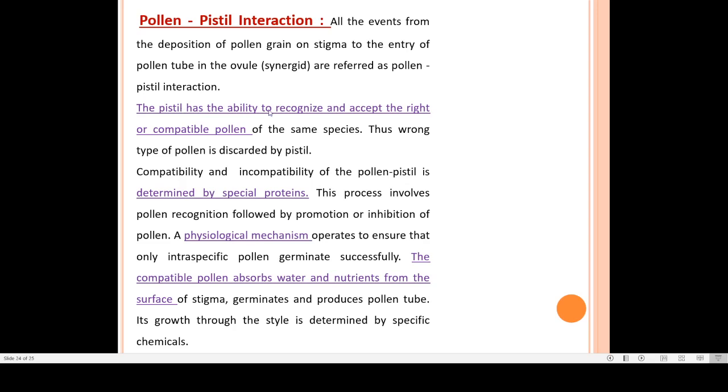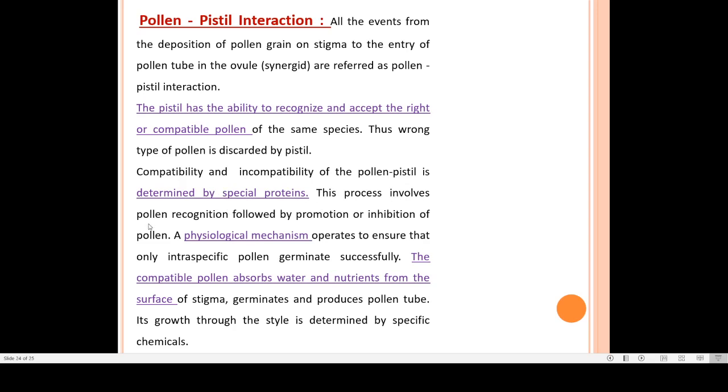The pistil has the ability to recognize and accept the right or compatible pollen. Here, the pistil, the stigma, is playing an important role in recognition or identification of the right type of pollen. This stigma will only allow that right type of pollen to germinate over there, and others will be discarded by the pistil. Compatibility and incompatibility of the pollen pistil is determined by special proteins. For this, special proteins are responsible.